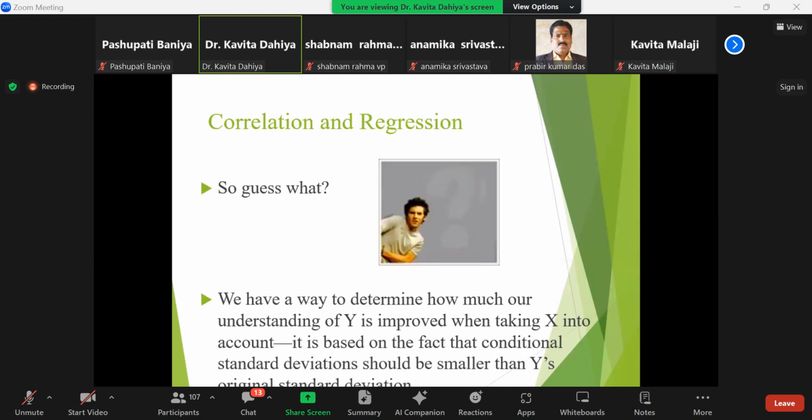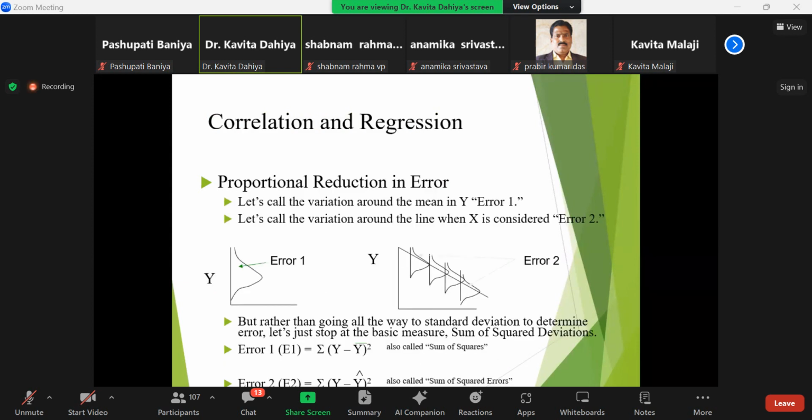So, guess what? We have a way to determine how much our understanding of y is improved when taking x into account. It is based on the fact that the conditional standard deviation should be smaller than y's original deviation. This is the proportional reduction in error.